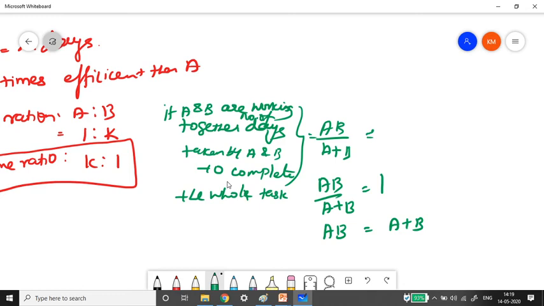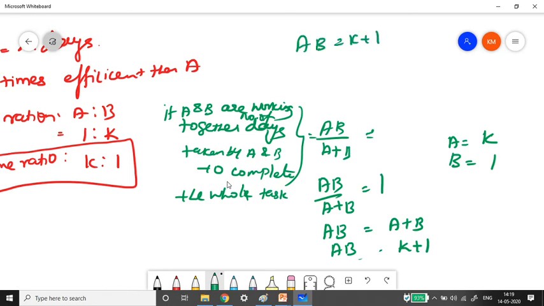The A value according to the time ratio is K, and the B value according to the time ratio is 1. So A is K into 1, which is equal to K plus 1. Now just replace this A and B alone. So AB is equal to K plus 1.